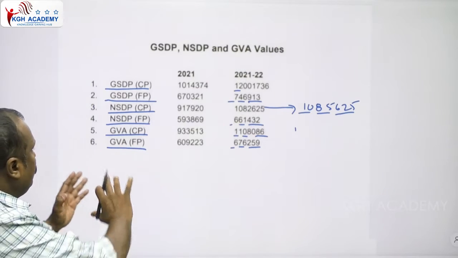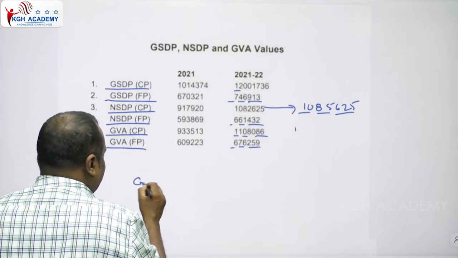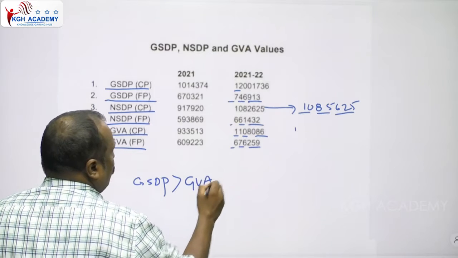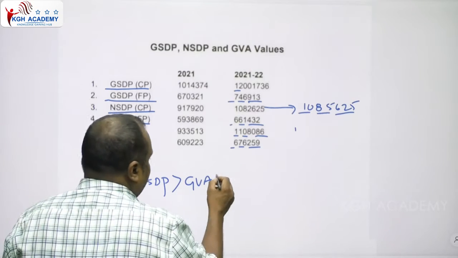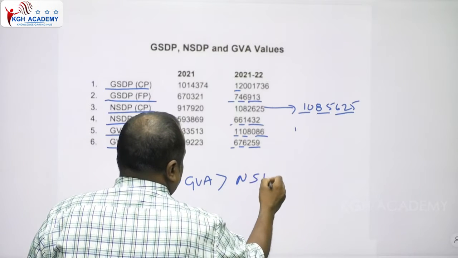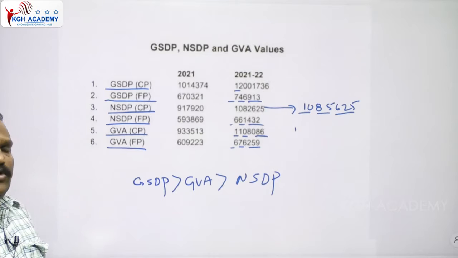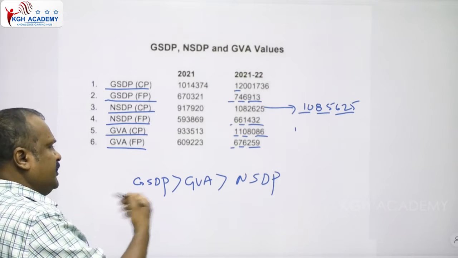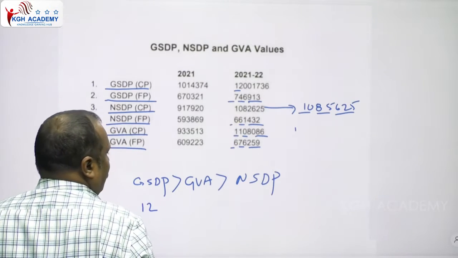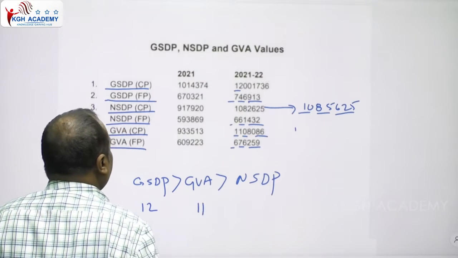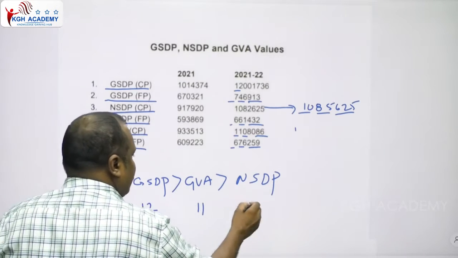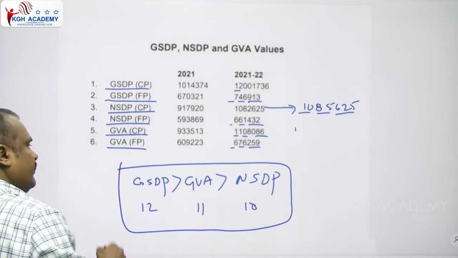Okay, here we have three values. One is GSDP. GSDP is greater than the GVA, gross value added, and GVA is greater than the NSDP, net state domestic product. See, the GSDP at current prices is 12 lakhs, whereas GVA current price is 11 lakhs, whereas NSDP current price is 10 lakhs. So this statement is correct in relation to the economic survey.